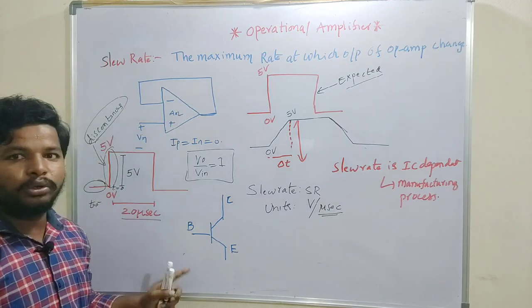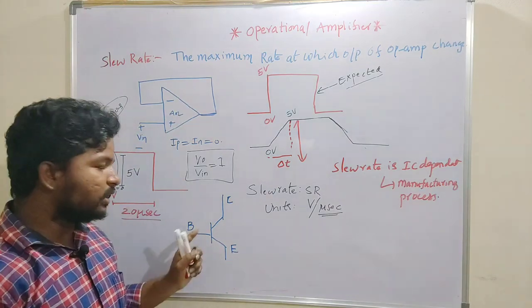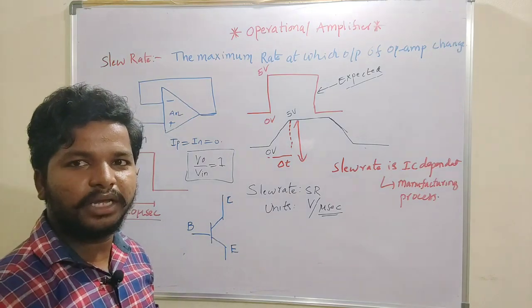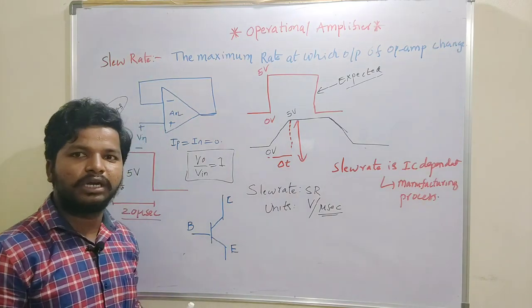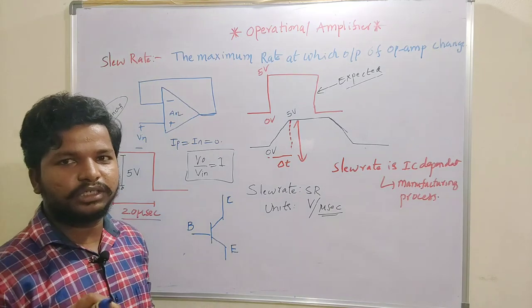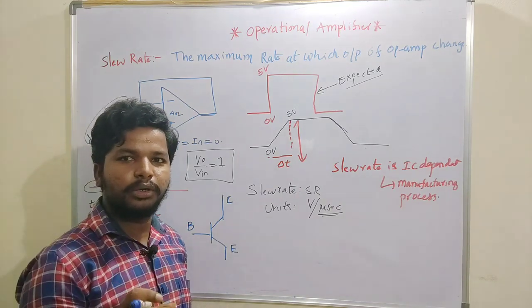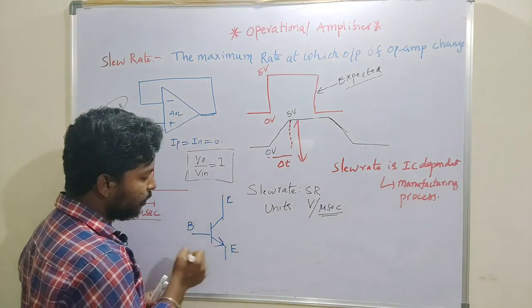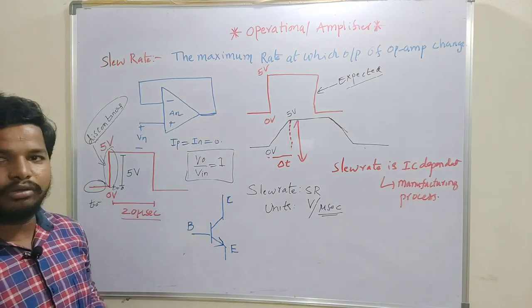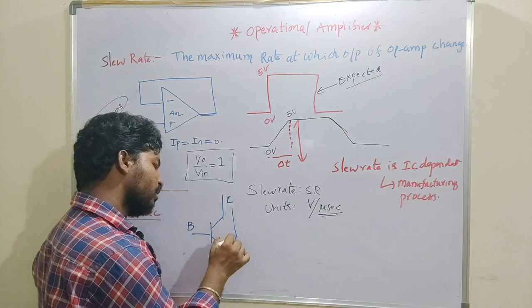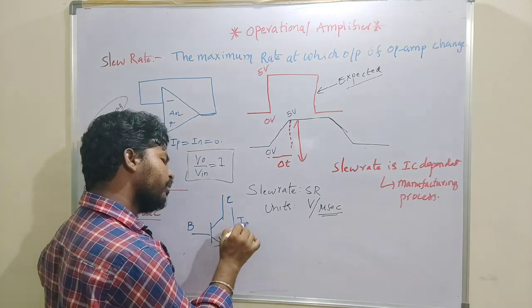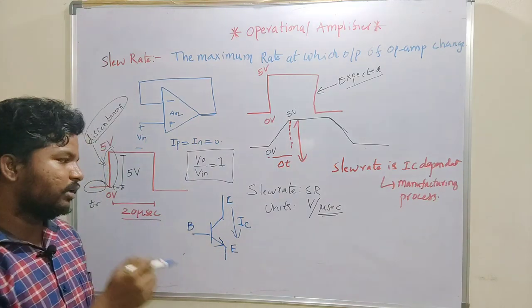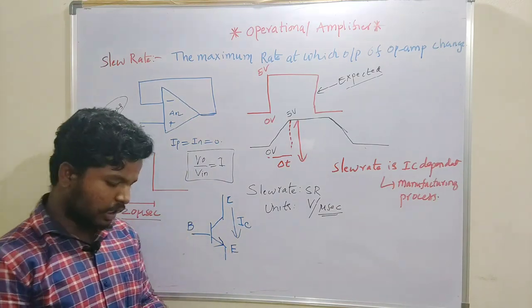emitter terminal. There are two types of transistors: NPN transistor and PNP transistor. To differentiate the NPN and PNP transistor, and also to denote the current flow, we draw an arrow symbol which represents the flow of current. We will discuss this transistor in detail, including the design and fabrication methods.